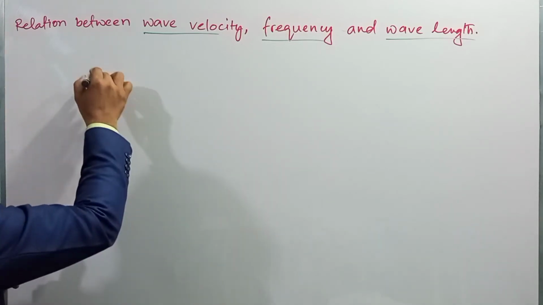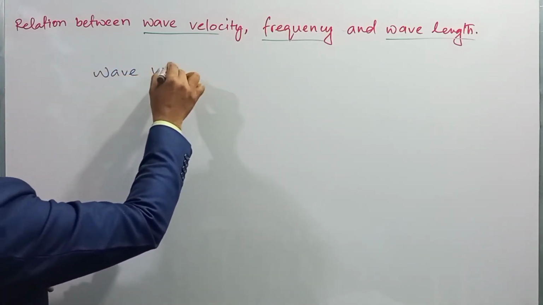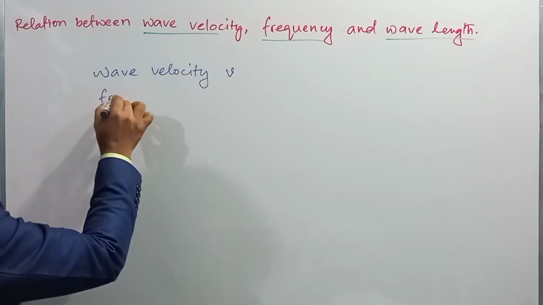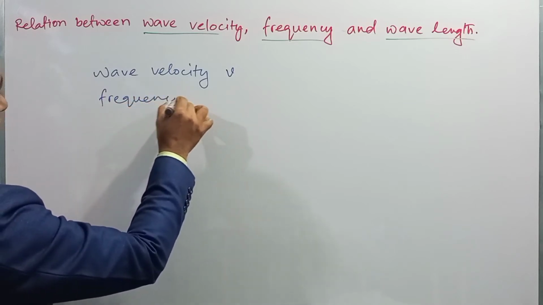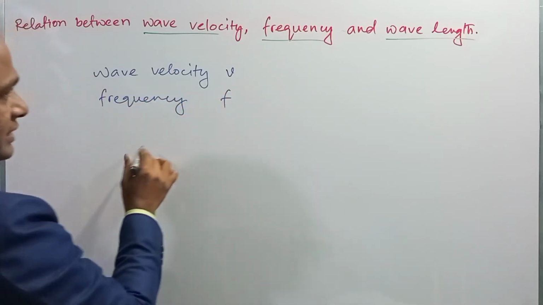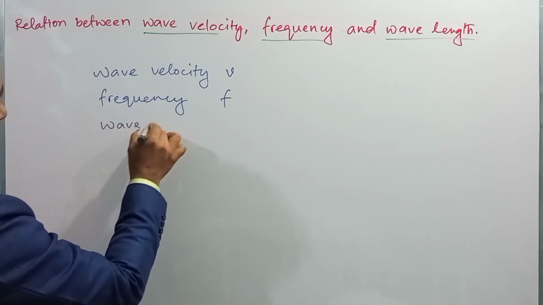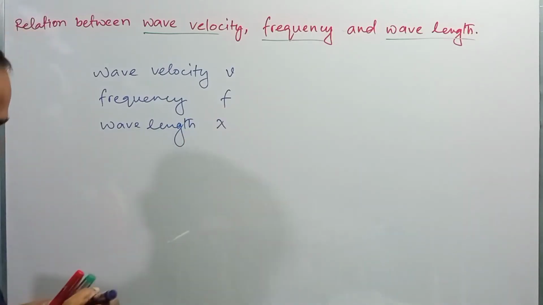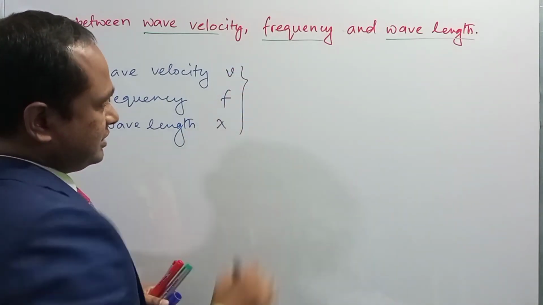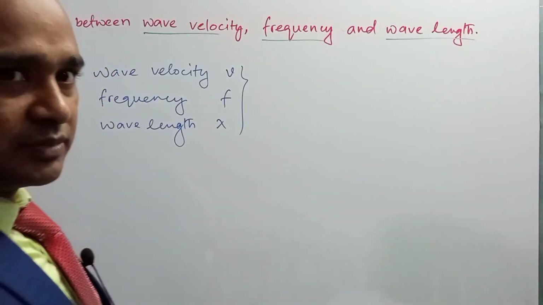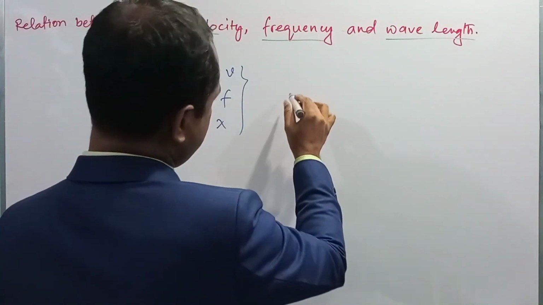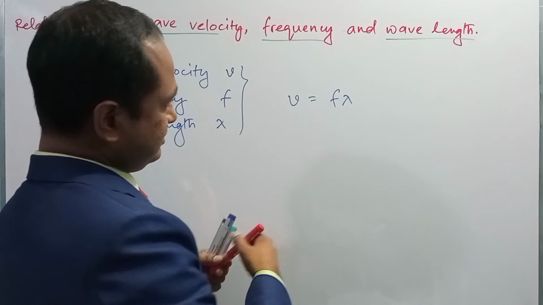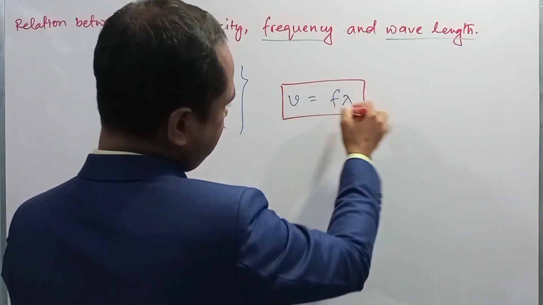Wave velocity is denoted by v, frequency is denoted by f, and wavelength is denoted by lambda. You have learned the relation between v, f and lambda in our previous class. The relation between these quantities is v is equal to f lambda, right? So this is the relation between v, f and lambda.